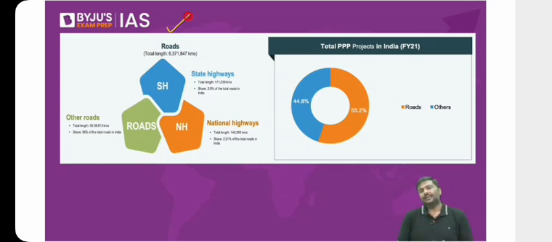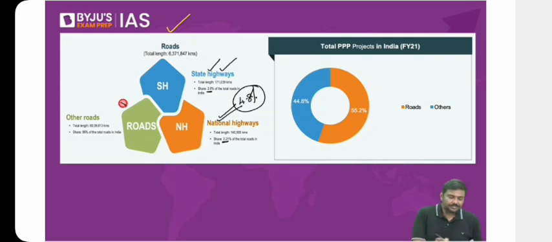So like I told you earlier, the total length of road network in case of India is more than 60 lakh kilometers. I repeat, the total length of road network in case of India is more than 60 lakh kilometers. But out of that, the state highways account for around 2.6% and the national highways account for 2.2%. That is around 4.8% of the total road network in case of India. It is the highways. Whereas if you talk about transportation that is done, most of the road transportation will be done through the highways itself.